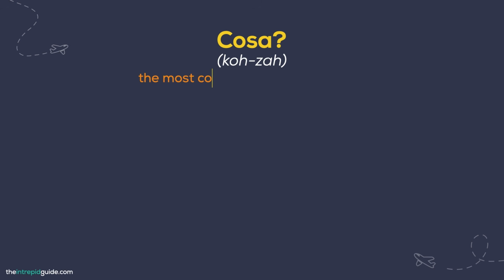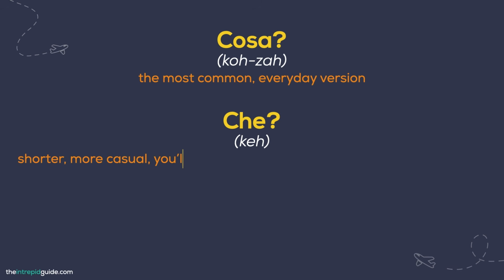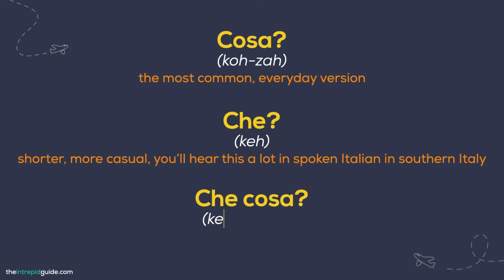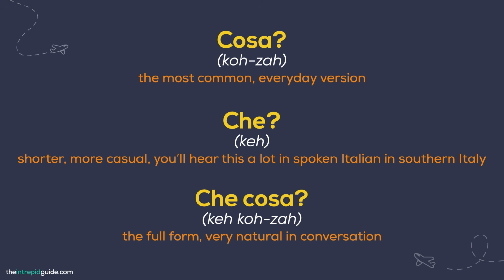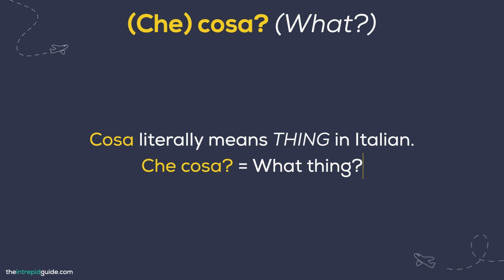But here's where it gets a little bit more interesting. There are two other ways to say what in Italian, and knowing which one to use depends on context and where you are in Italy. First, we have cosa, which, as I said, is the most common everyday version that you will hear. And then we have che, which is shorter, more casual, and you'll hear this a lot in spoken Italian in southern Italy. And then finally we have the two together, che cosa. This is the full form, and it's very natural that you'll hear this in conversation. Now, cosa literally means thing in Italian. So when you ask che cosa, what you're literally asking is what thing.